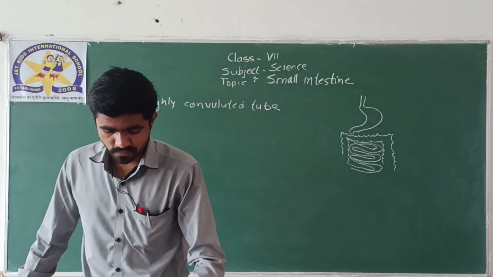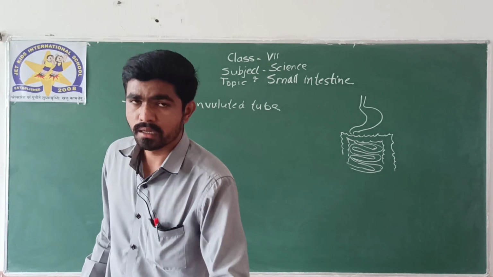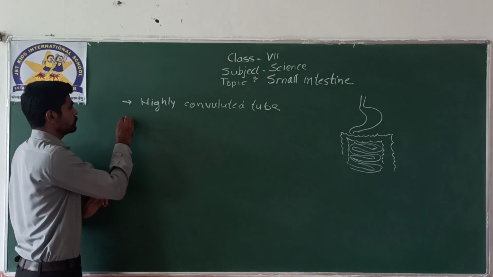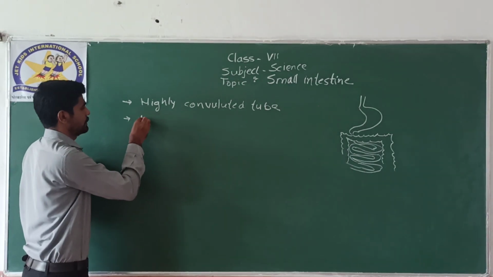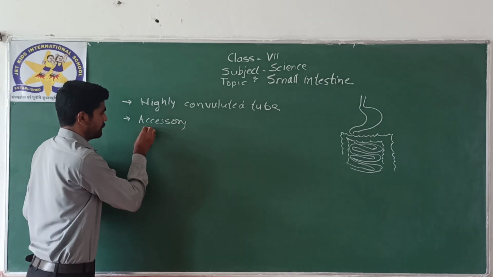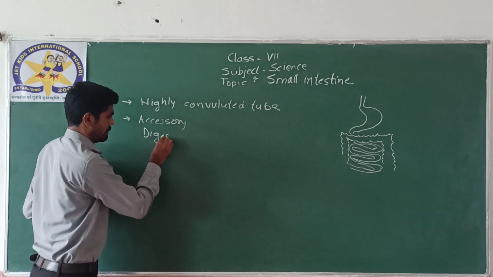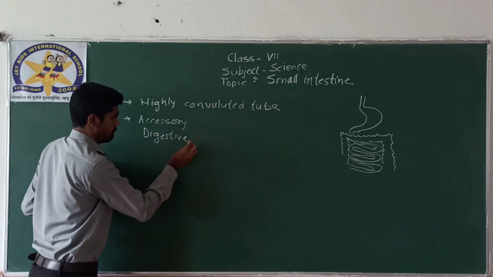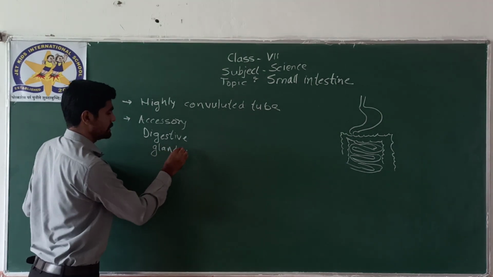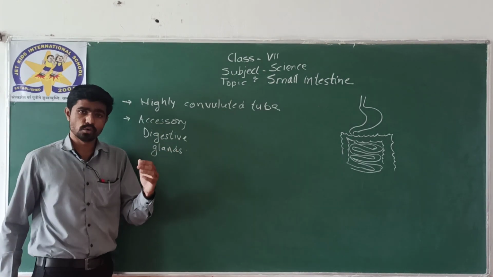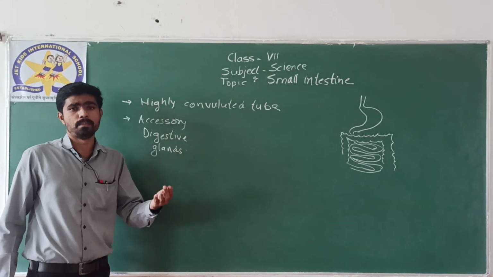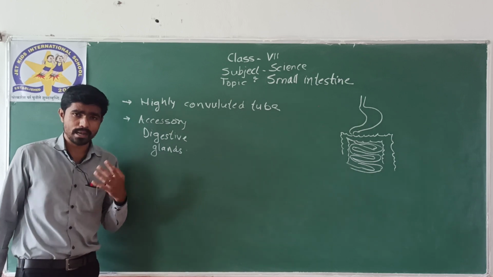Now one of the major functions that the intestine performs is that it gets secretions from accessory digestive glands. What do you mean by accessory digestive gland? Accessory means those glands which assist in the process of digestion. Assist means help. Those glands which are going to help.